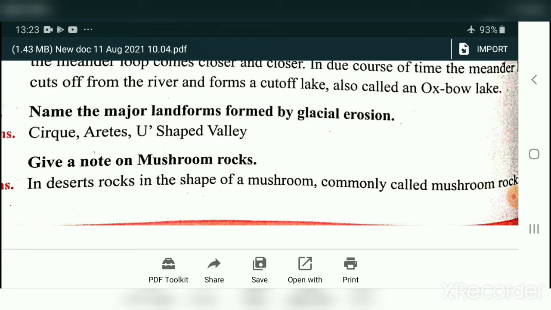Give a note on mushroom rocks. In desert, rocks in the shape of a mushroom are commonly called mushroom rocks. The rock is in a mushroom shape, so it is commonly found in the desert area. So it is called as mushroom rock.